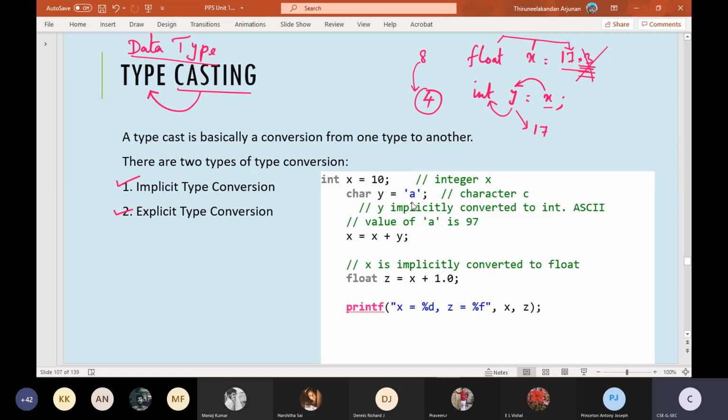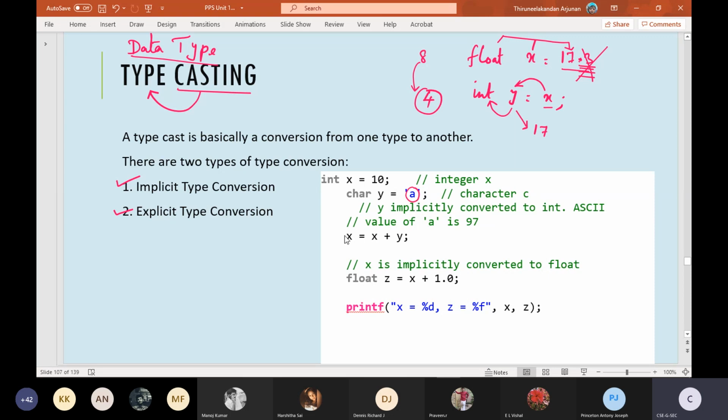You want to recollect the concept of ASCII value for each individual character of our English alphabet. I've told that each and every individual English alphabet will have its ASCII value corresponding to it. Not only alphabets, numbers, special characters, everything. So we have stored in the character variable y a single letter a.